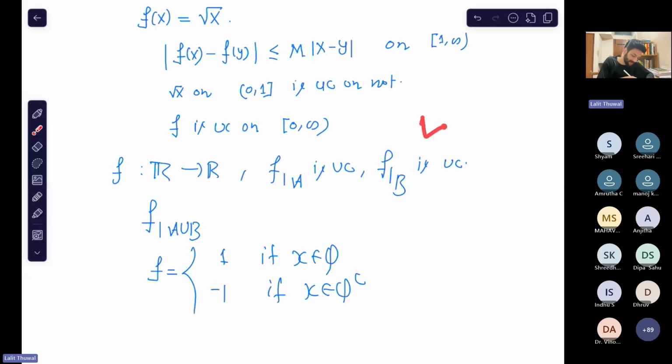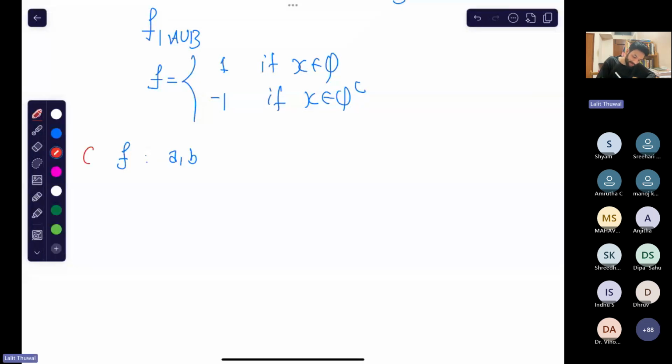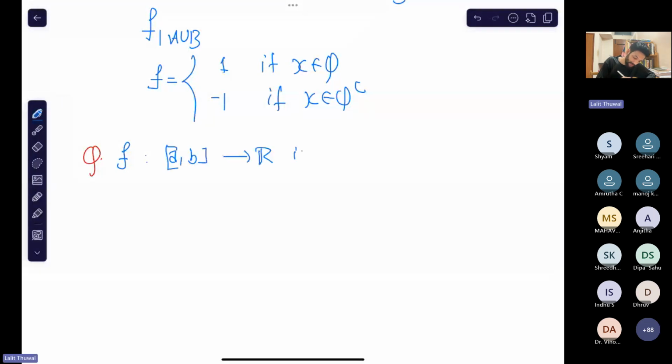Now here is another question. Suppose f is defined on an open interval (a, b), some finite interval, and differentiable.